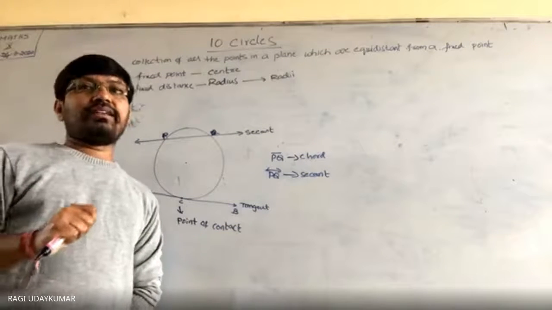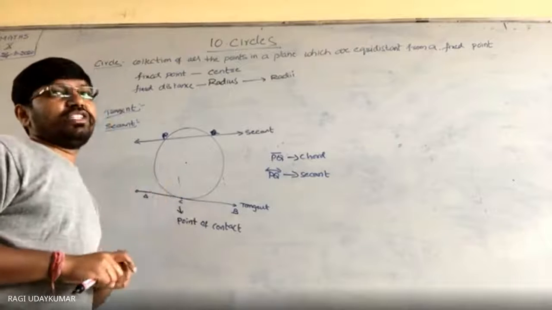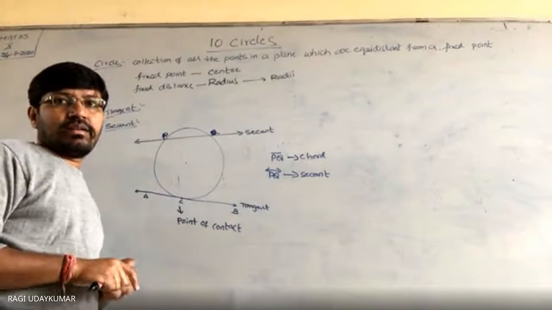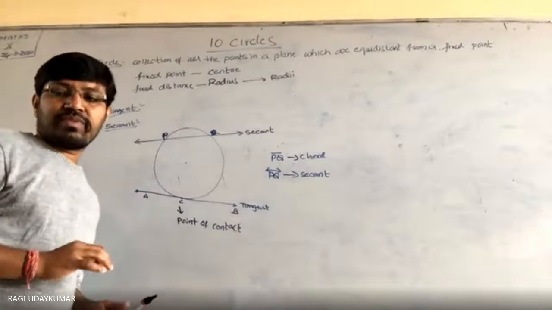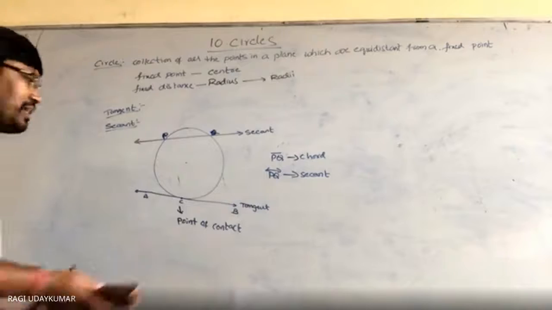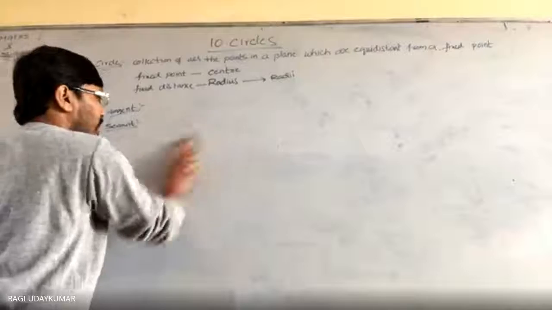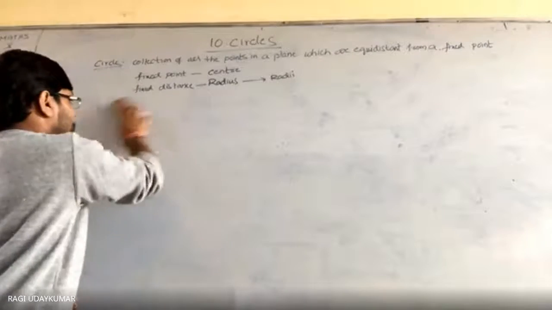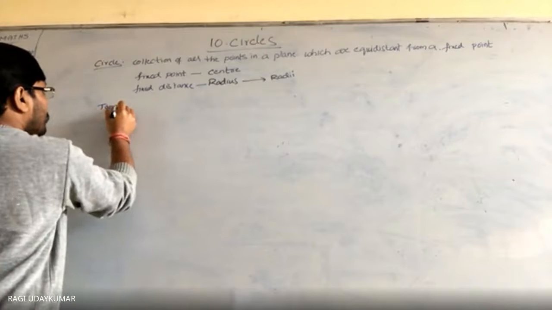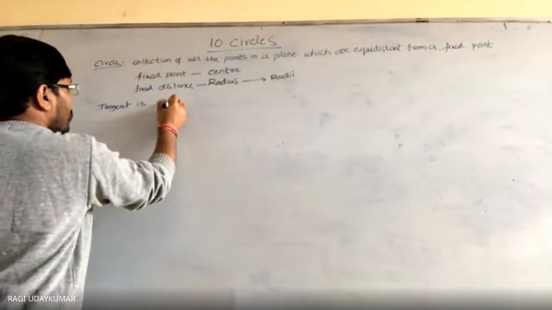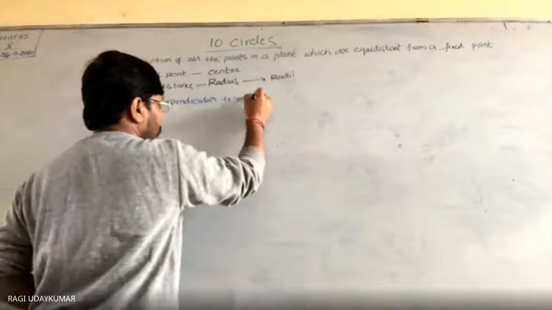So we are going to have the properties of the tangent. Whenever you consider a tangent touching at only one point, that point is called the point of contact. Okay, so the properties of the tangent, one by one let us see. The first one: the tangent is perpendicular to the radius at the point of contact.